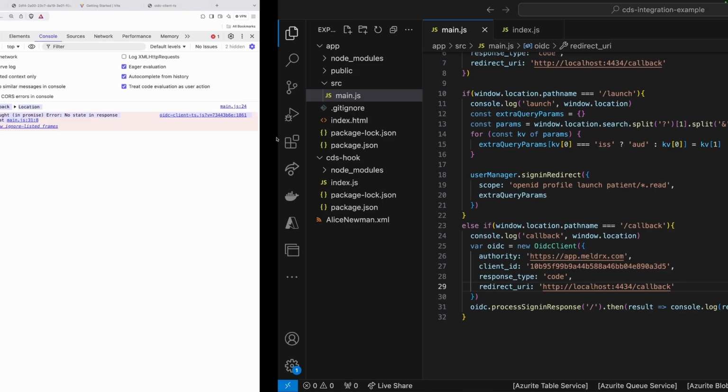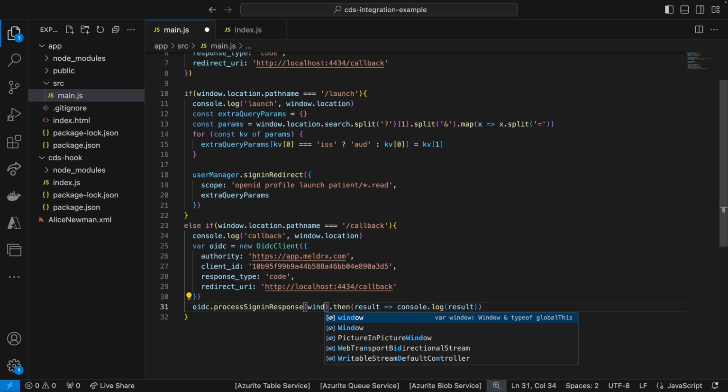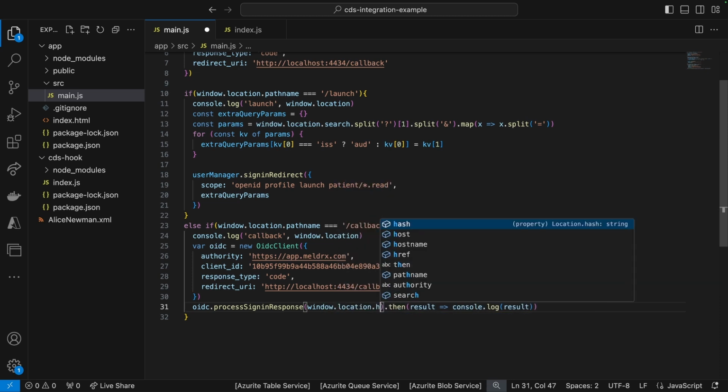So let's go through it again. Consent screen, and we're here. So we get no state in response right off the bat, which means, as I found out previously, the way it's going to correlate the states is where you started from and where you're going to end. So actually here, location href is what you want to pass. Okay, so with that, let's go ahead.